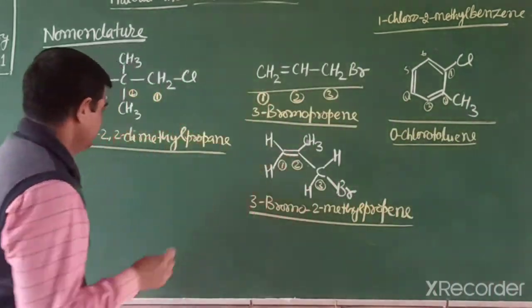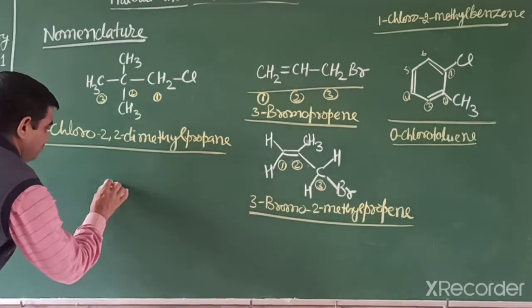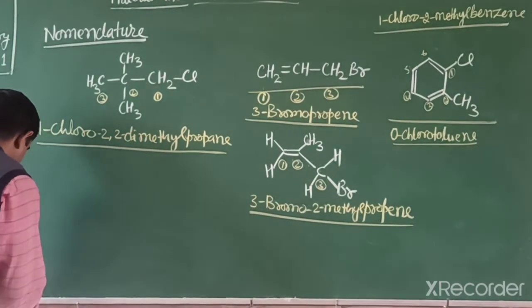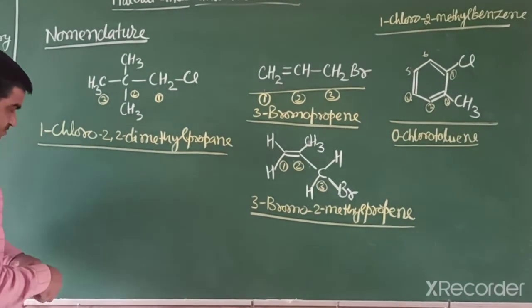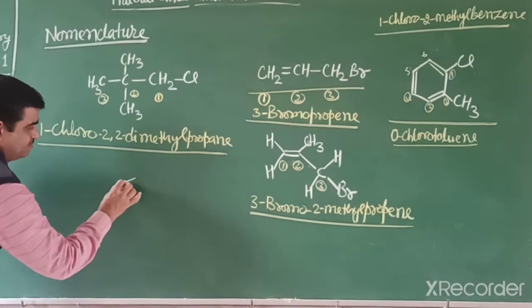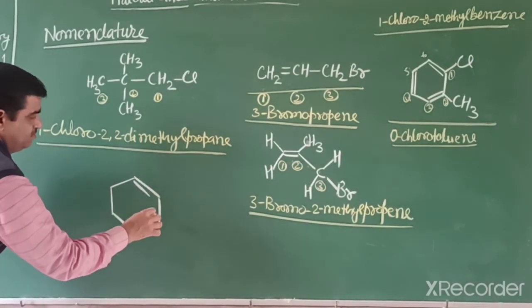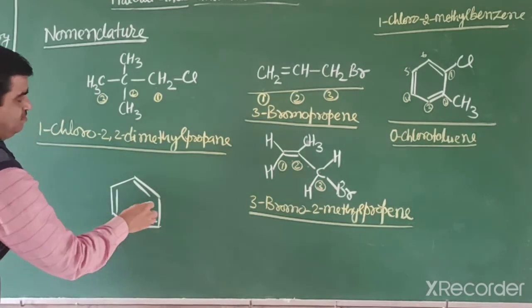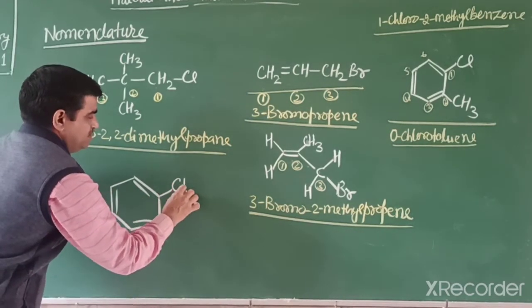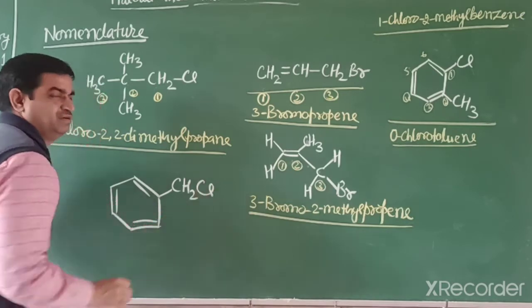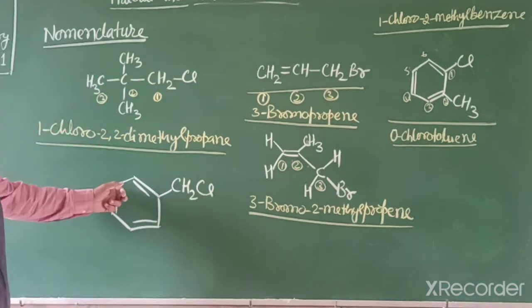Students, another example we can write here: CH2Cl. Its common name is very important.